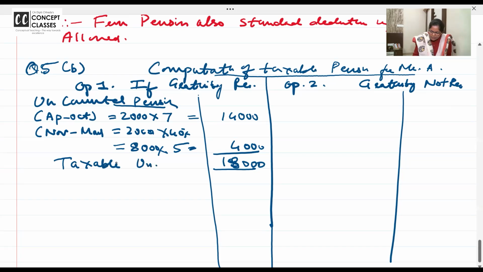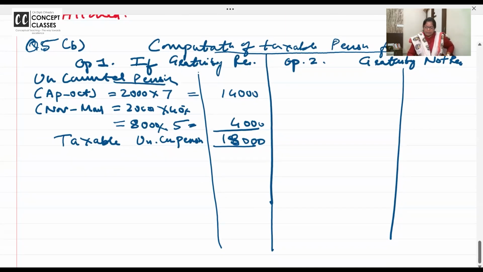Taxable uncommuted pension. Anyone in the class is having any doubt? Can you explain once? Yeah, sure. Just listen now orally. Forget it. I'm giving you 2000 pension since October 23. Last year, 23-24. So 23-24 story is over. We always calculate the income for financial year 24-25.